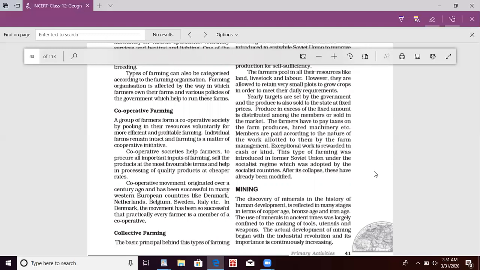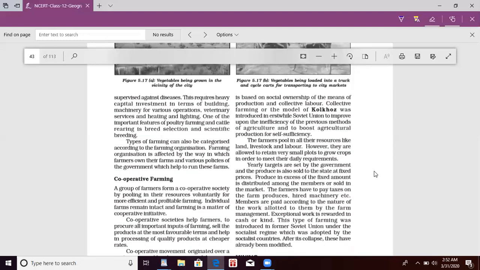Italy, etc. Collective farming. The basic principle behind this type of farming is social ownership of the means of production and collective labor. Collective farming, or the model of Kolkhoz, was introduced in the former Soviet Union to improve upon the efficiency of the previous method of agriculture and to boost agricultural production for self-sufficiency. Here, kolkhoz means the people also give their land so that they can cultivate all together.